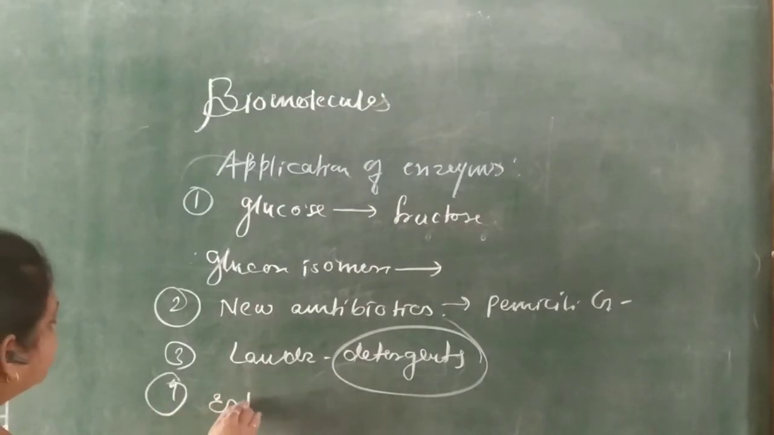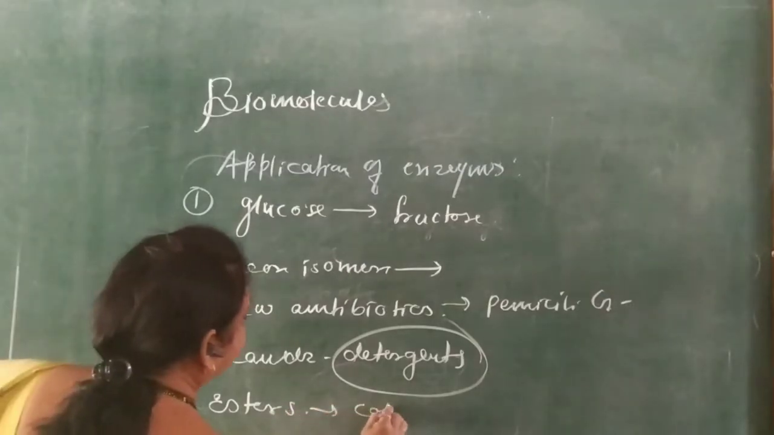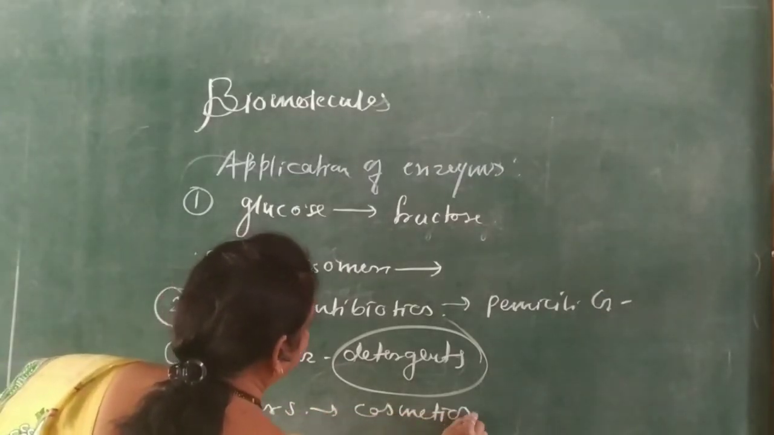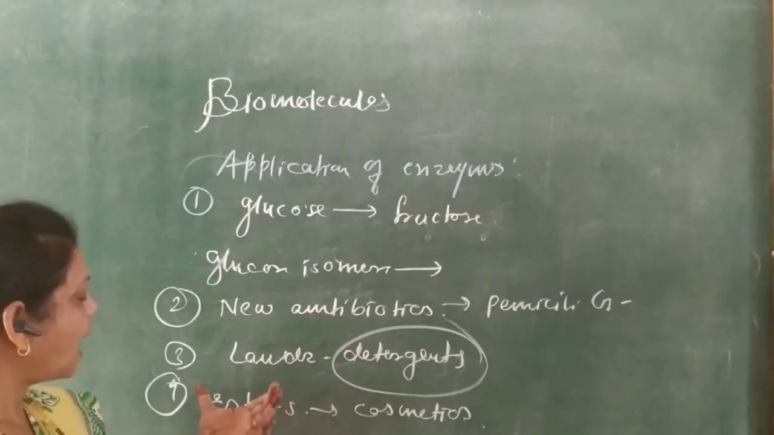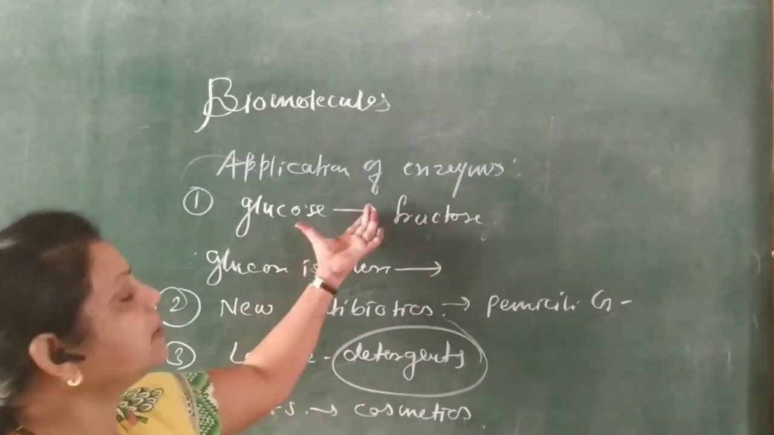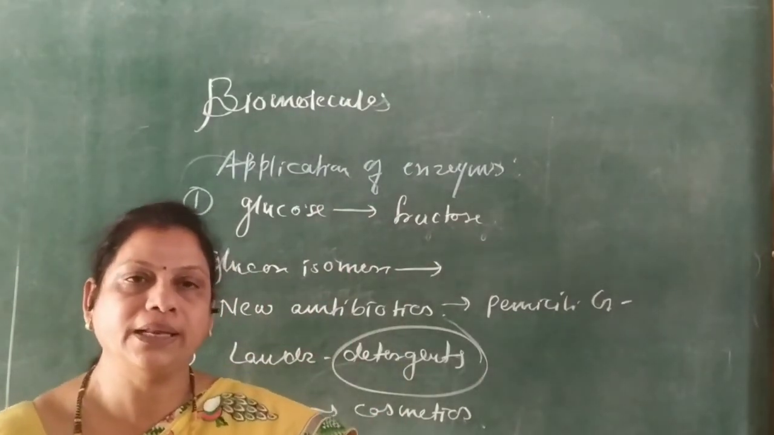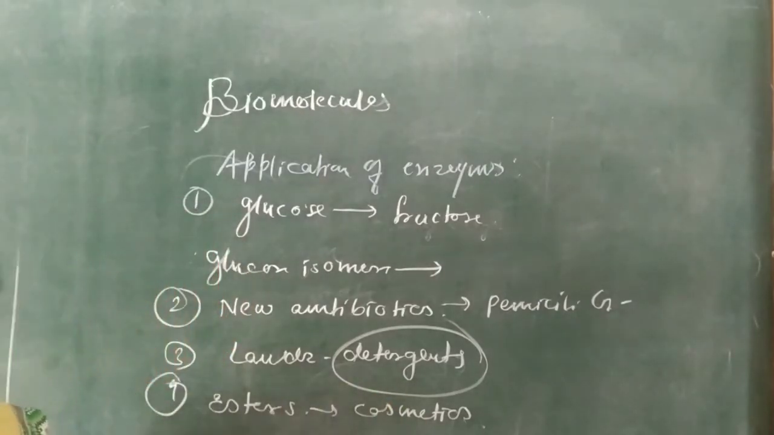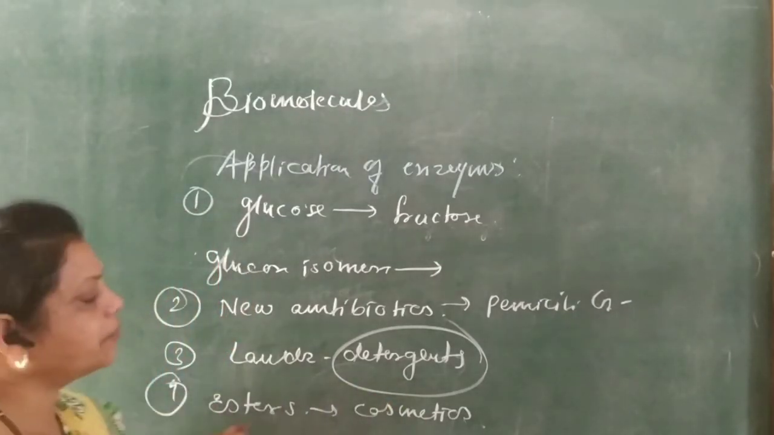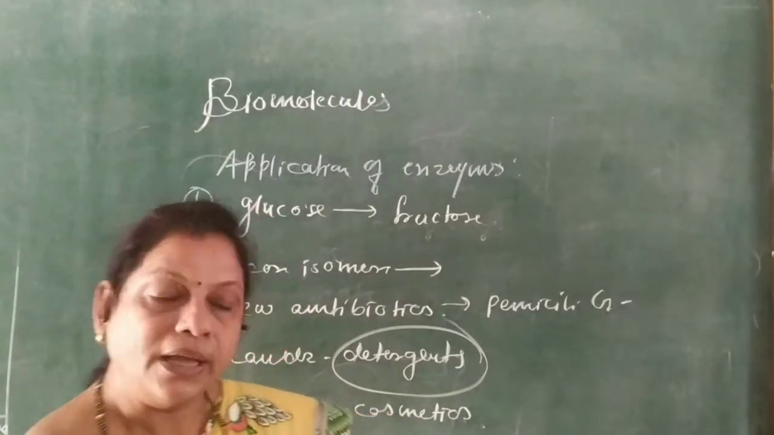The last one is esters, used in cosmetics. These esters are prepared using enzymes. Biological ingredients or biological molecules get converted into esters by using some engineered enzymes. These are the applications of enzymes.